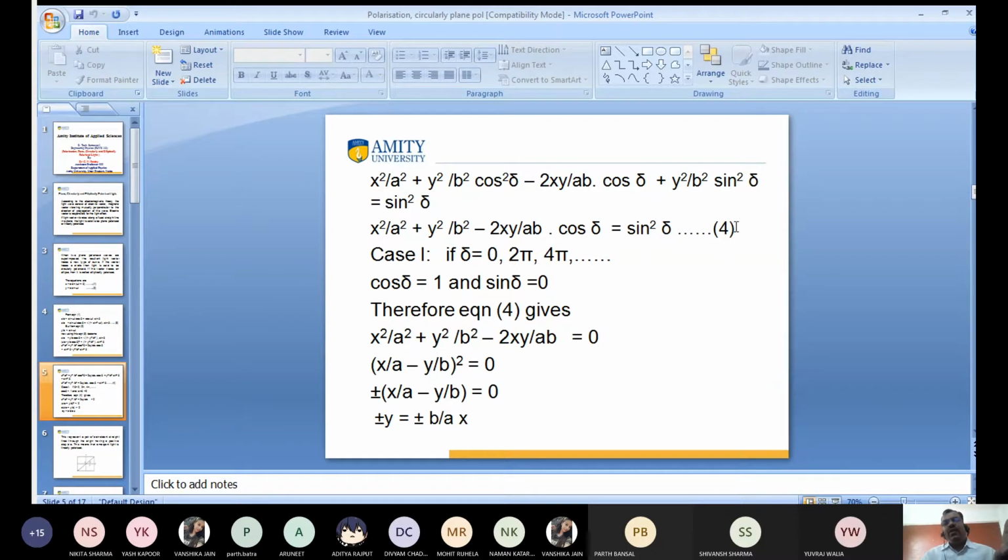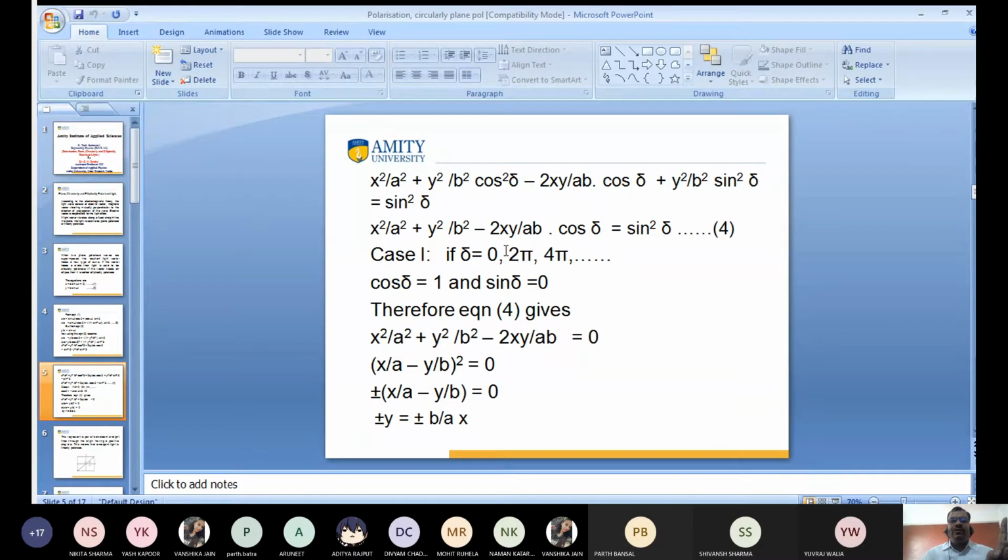What is the final equation? The final equation is x²/a² + y²/b² − (2xy/ab) cos δ = sin²δ. x-axis, y-axis, a and b are amplitudes. This equation is equation 4. Equation 4 is totally dependent upon δ. δ means phase difference. So we have different cases: case 1, case 2, and case 3. Now I am talking about case 1. Case 1 means δ is equal to 0, 2π, 4π, that is, an even multiple of π.